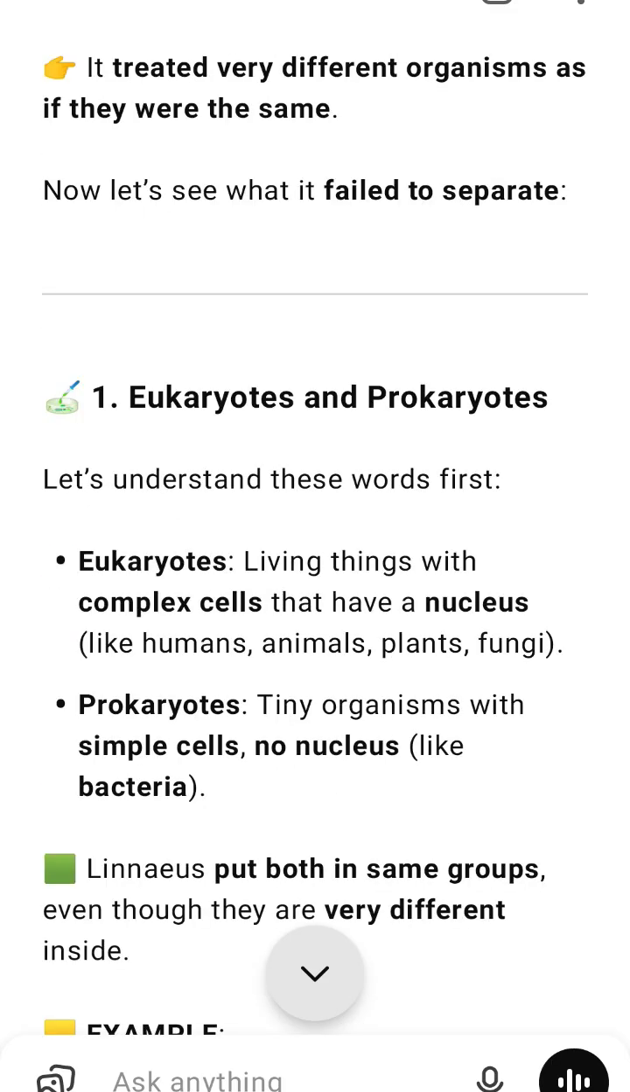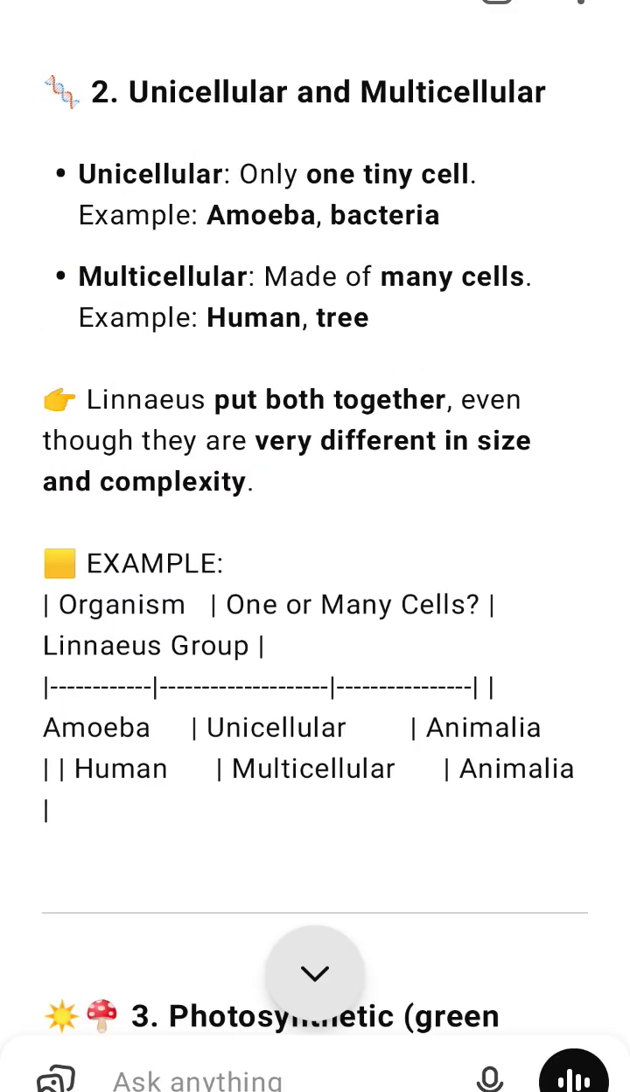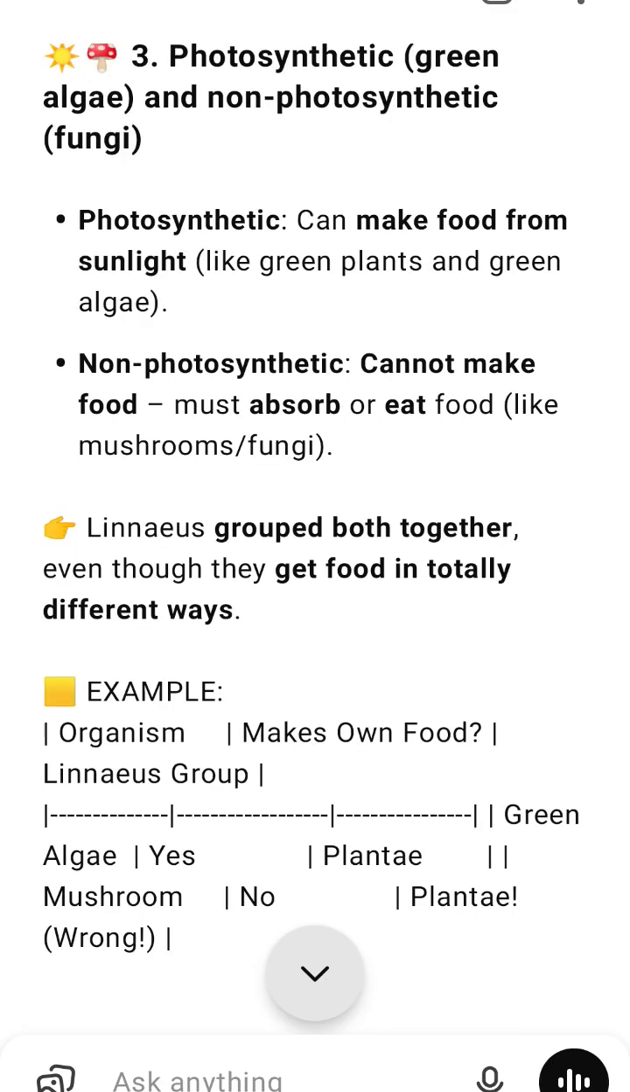This system was simple and easy to understand. Example, a tree or grass went into plantae. A lion or human went into animalia. Panel 2. Problems with the two-kingdom system. The 2 groups missed many important differences between living things.